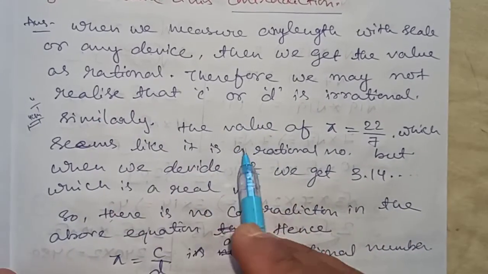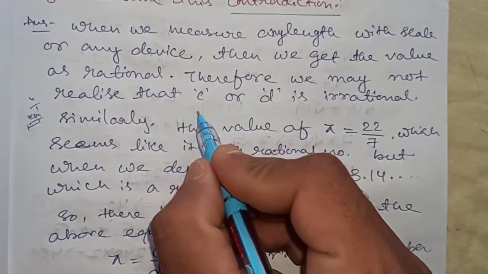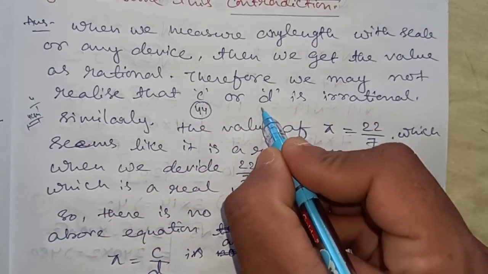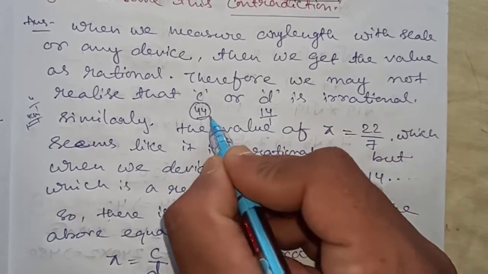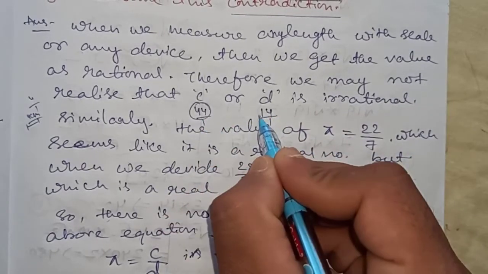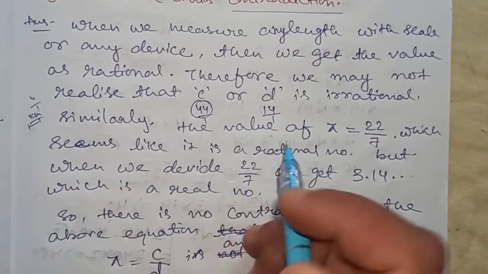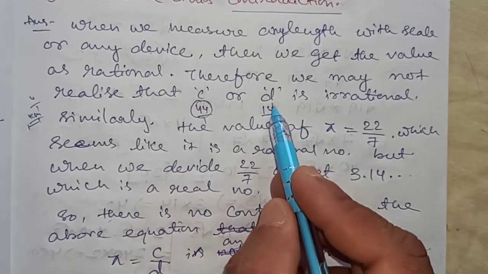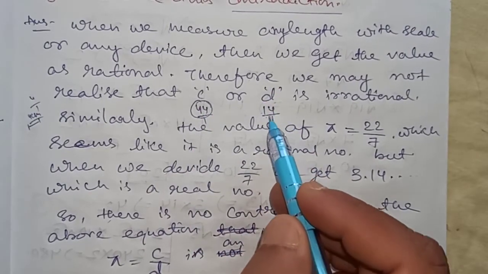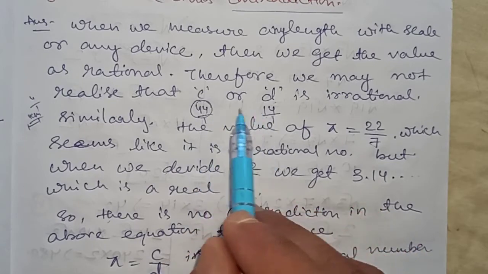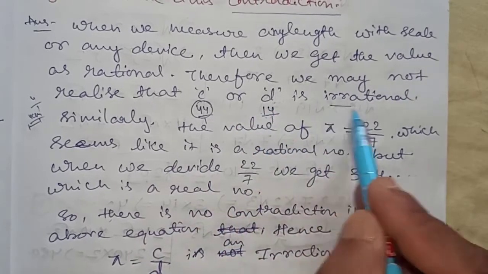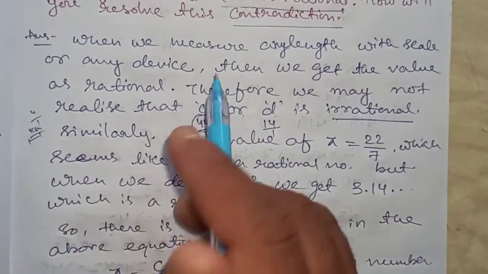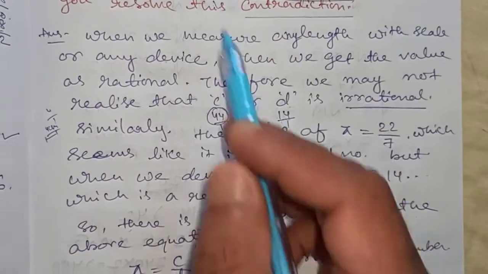Therefore we can't say whether c or d is irrational, because the value of c I have taken is 44 and the value of d I have taken is 14, which can be written as 44 by 1 and 14 by 1, so these two become rational. Whenever we solve any question, the value of circumference will be a natural number or a fraction, and the value of diameter can be a decimal, fraction or natural number. Most of the times we are not getting circumference and diameter as irrational numbers. That means we can't say whether pi equals c by d is irrational or not.